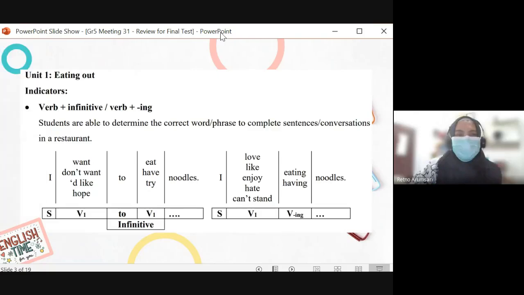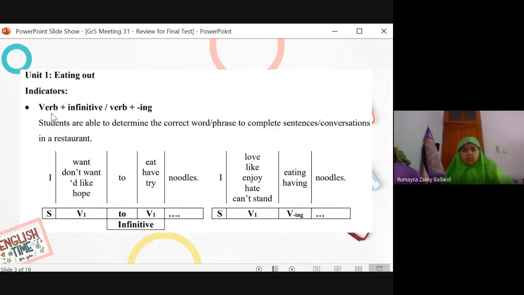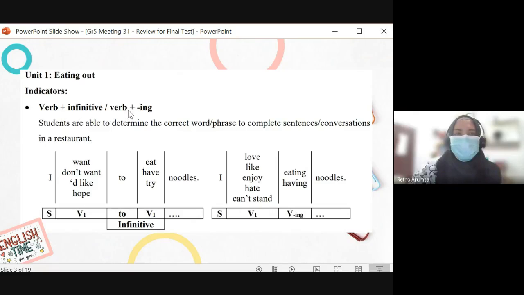In Unit 1, there are three topics. The first one is verb plus infinitive or verb plus ing. Here you need to be able to determine the correct word or phrase to complete sentences or conversations in a restaurant, like this. I want to eat noodles.